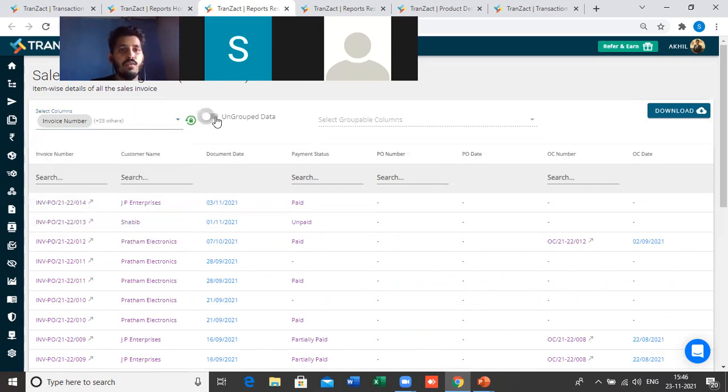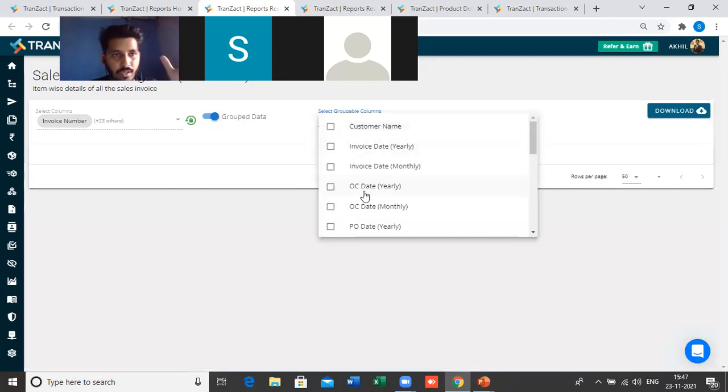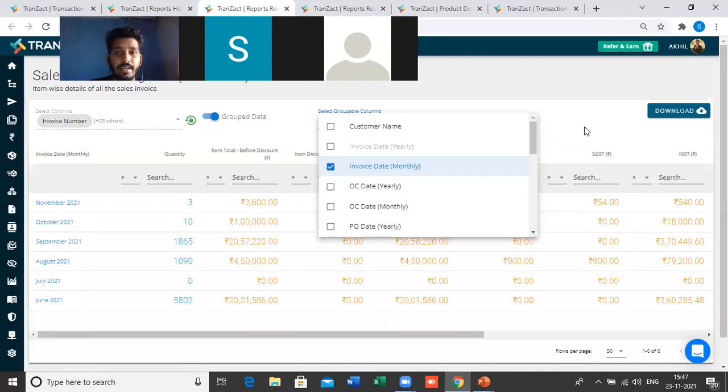And the second thing is, we use pivot table to analyze the data in a summary, right? So we have this grouping of data. Just select group data and select the column here, the groupable column, just like we select the rows and columns in pivot. For example, if I want to see this invoices data on a monthly basis, the total data will get reallocated.